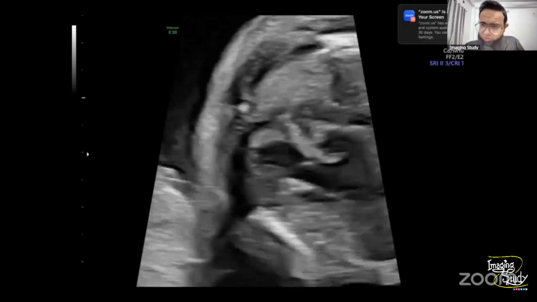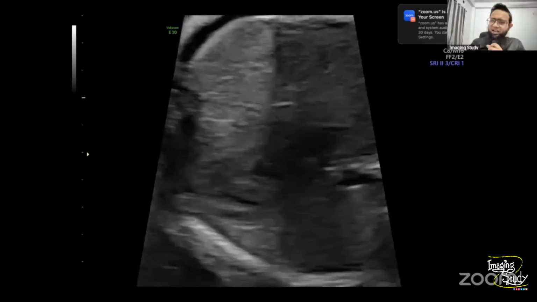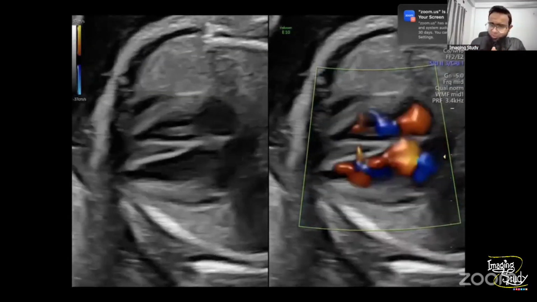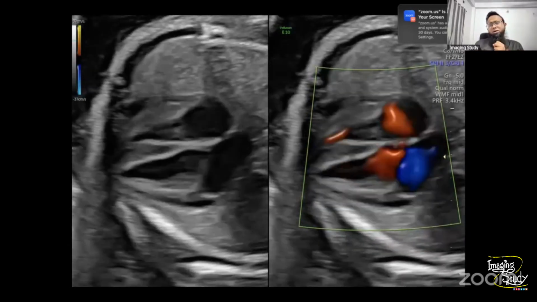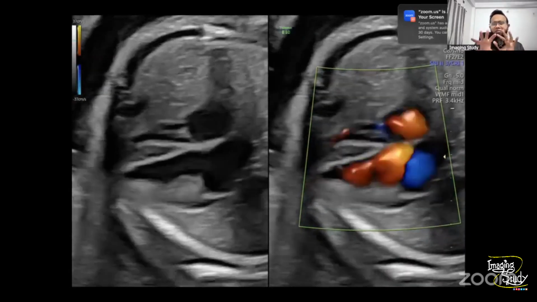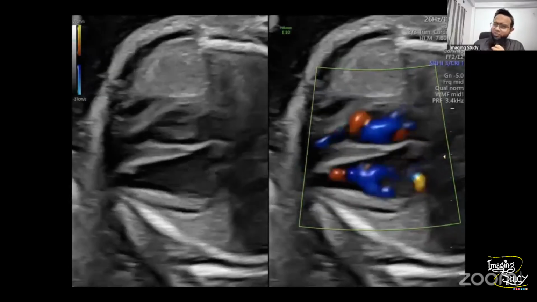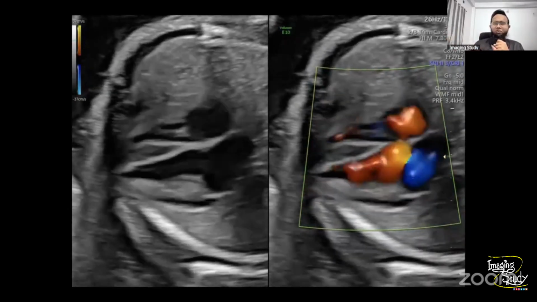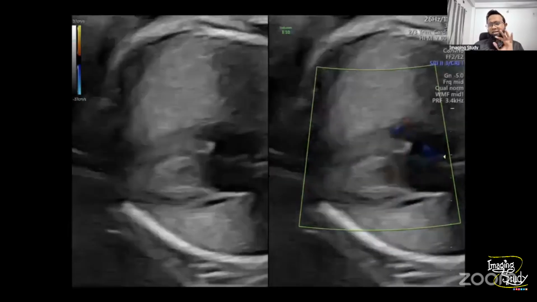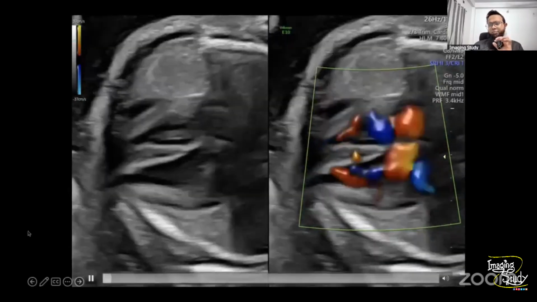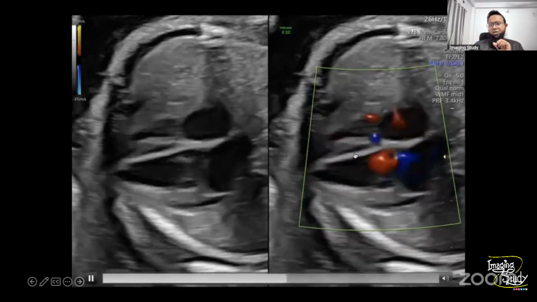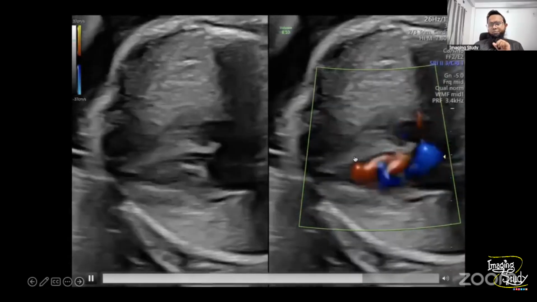Okay, we are not satisfied. Obviously, if it is normal, I should not show you. Anyway, let's use the color Doppler over this image. So now when we are using the color Doppler on a four chamber view, we are not satisfied. Now you see the inflow, obviously, but if you look at the interventricular septum, you continuously see the flow over here. You see there is a flow.